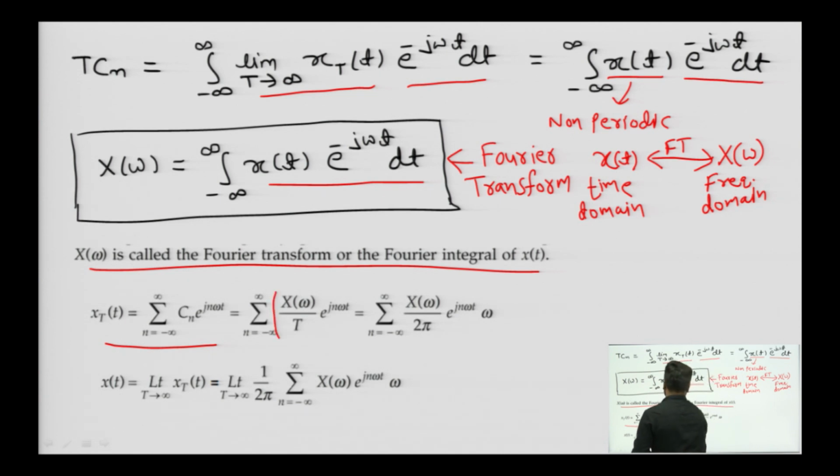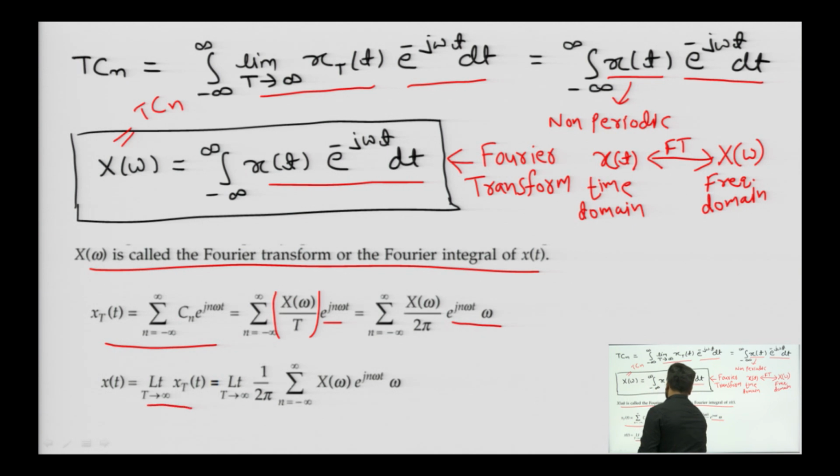C_n will be equal to X of omega by T, that we have seen here, X of omega comes out to be equal to T into C_n. So, x_T(t) equals sum of X of omega by T e to the power j n omega t, which equals 1 upon 2 pi X of omega e to the power j n omega t d omega.